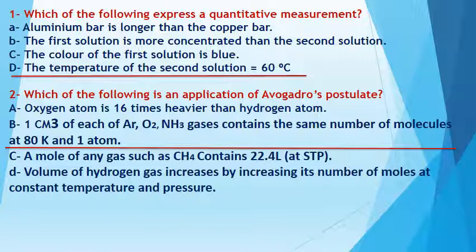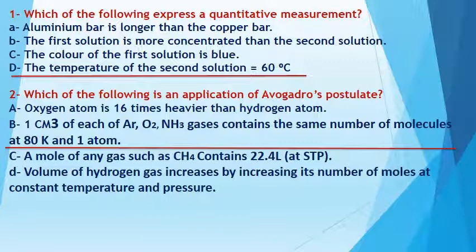This is Avogadro law. Number D, volume of hydrogen gas increases by increasing its number of moles at constant temperature and pressure. This is talking about the Avogadro law, not Avogadro postulate. Pay attention. Number C is talking about the Avogadro law, that we use in solving the problem only.